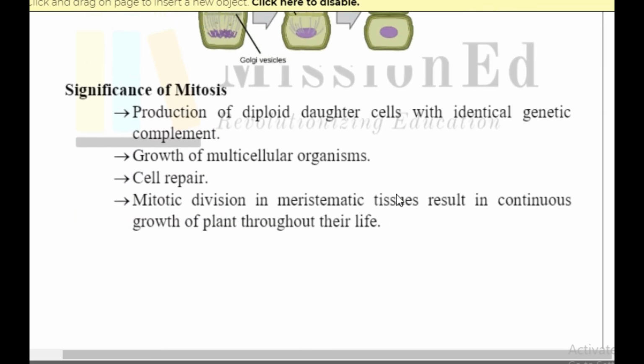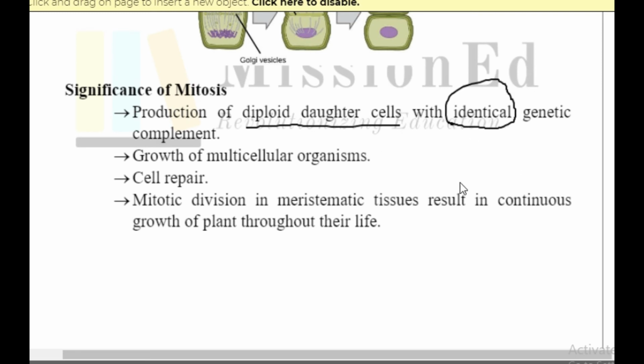Now, the significance of mitosis. Now that we know all the steps properly, prophase, metaphase, anaphase, telophase, we know how it happens, the sequence of events. After cytokinesis, when the cell grows up, it will go through the same process again. So why do you think mitosis is important, or why does it have to happen at all? First of all, mitosis means production of diploid daughter cells with identical genetic complement.